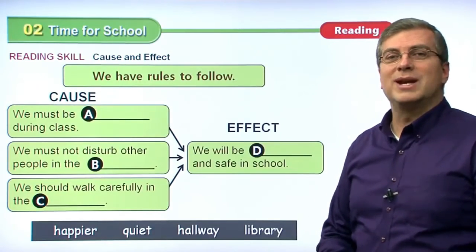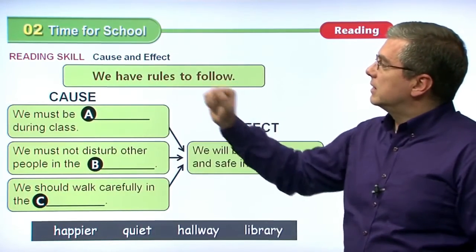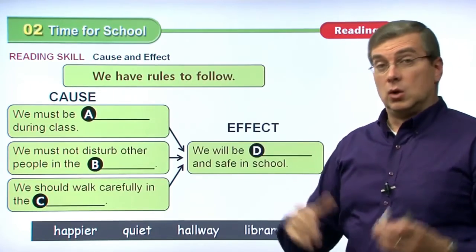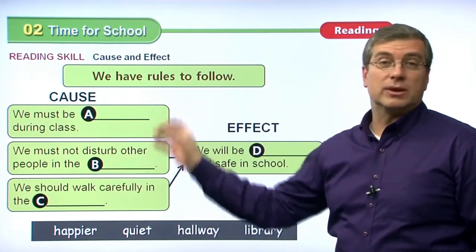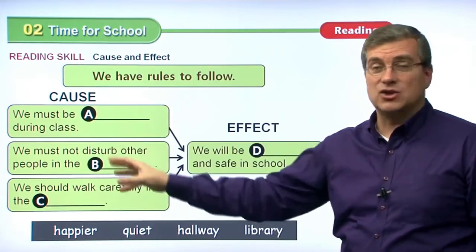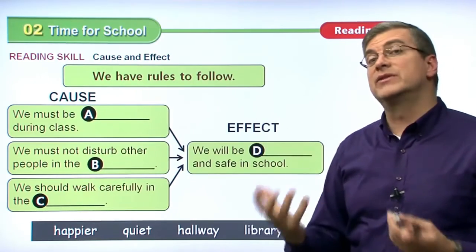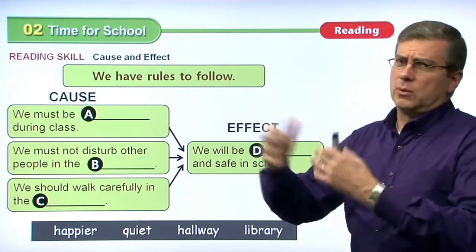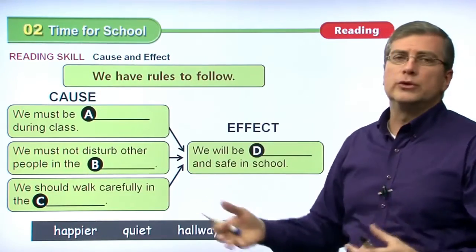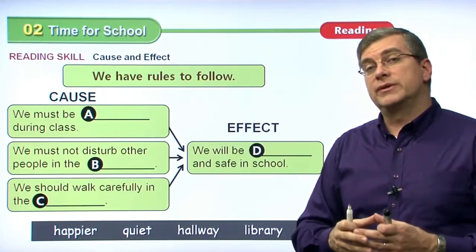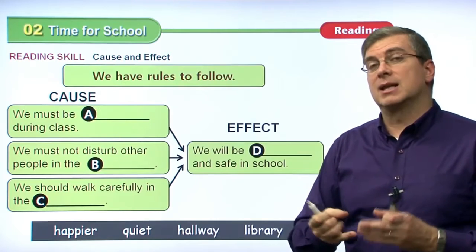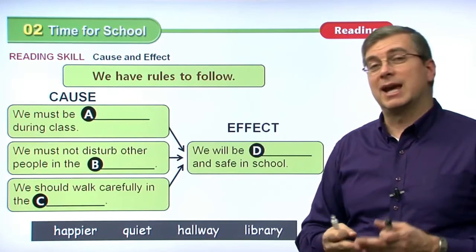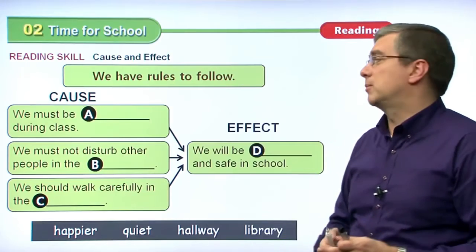Okay, so we've come to our reading chart here. Our reading skill is based on cause and effect. Remember, cause is the action or the condition that happens, and then of course the effect is the result of that action. Our main idea, of course, for the reading passage, is that we have rules to follow. So we have rules to follow in many different places, in the classroom, in the library, in the cafeteria, in the hallway, many different places.